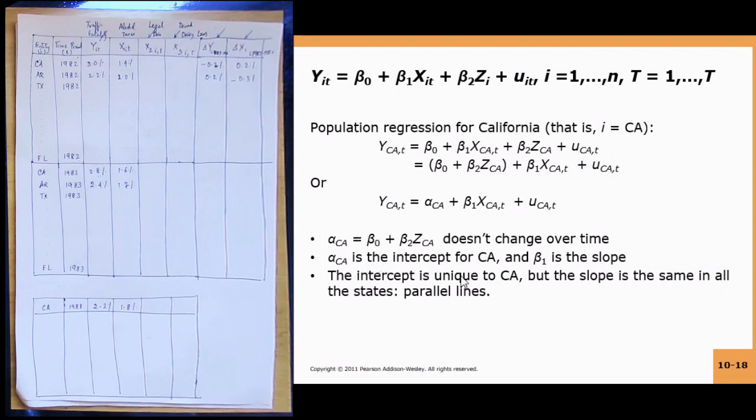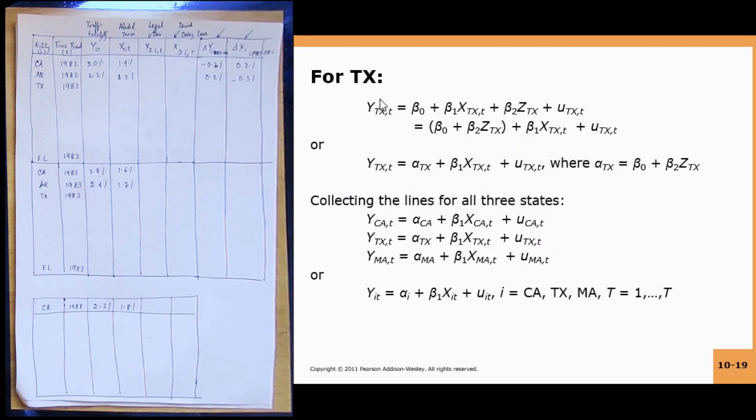So alpha CA is the intercept for CA, and beta 1 is the slope. Beta 1, you will notice, is dependent both on the fact that it is for CA and on the time intercept. The intercept is unique to CA, but the slope is the same in all the states, parallel lines. Okay, we will see how that works.